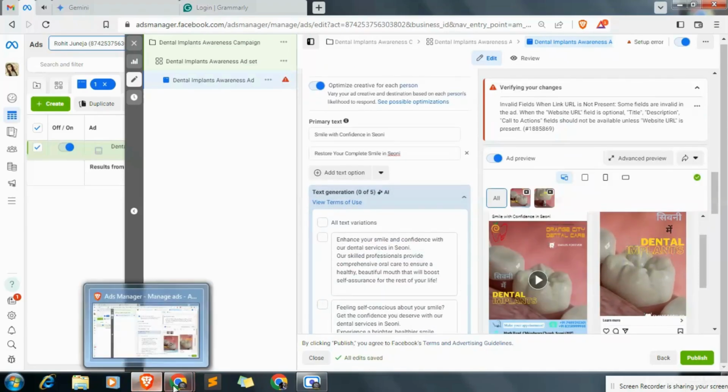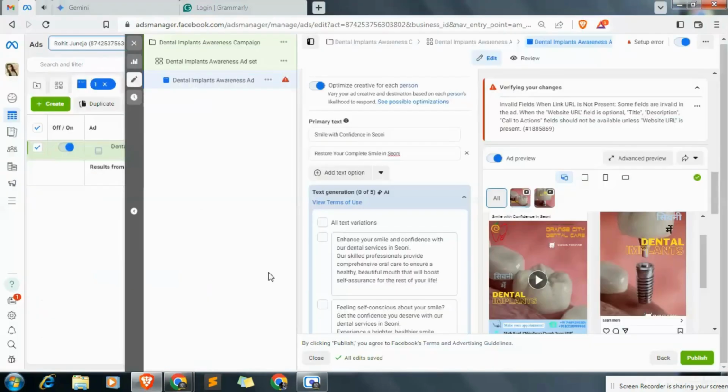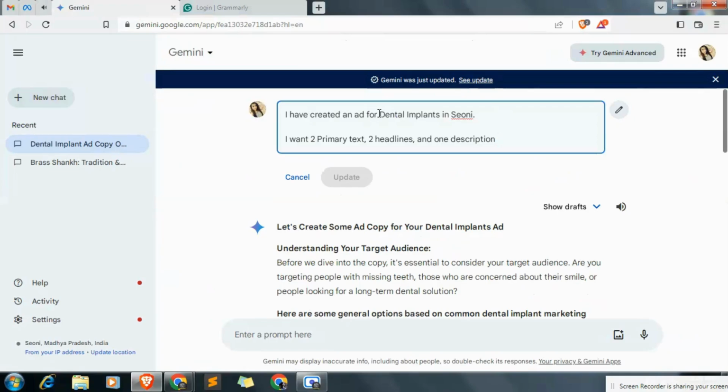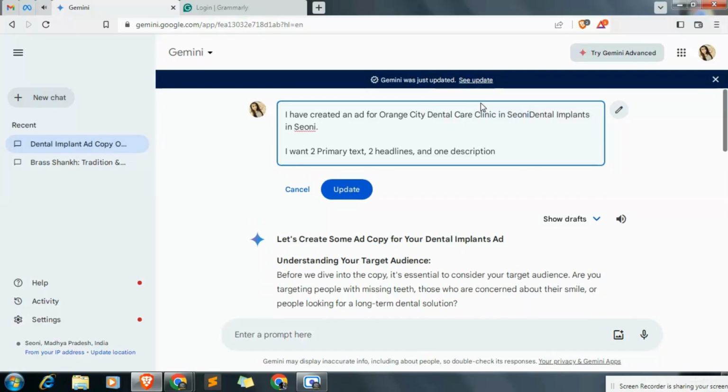Wait, our prompt is wrong, so we will go back to the AI tool and give it the right prompt. So let's edit it. I've created an ad for Orange City Dental Care Clinic in SUNY Country, on dental implants in SUNY.